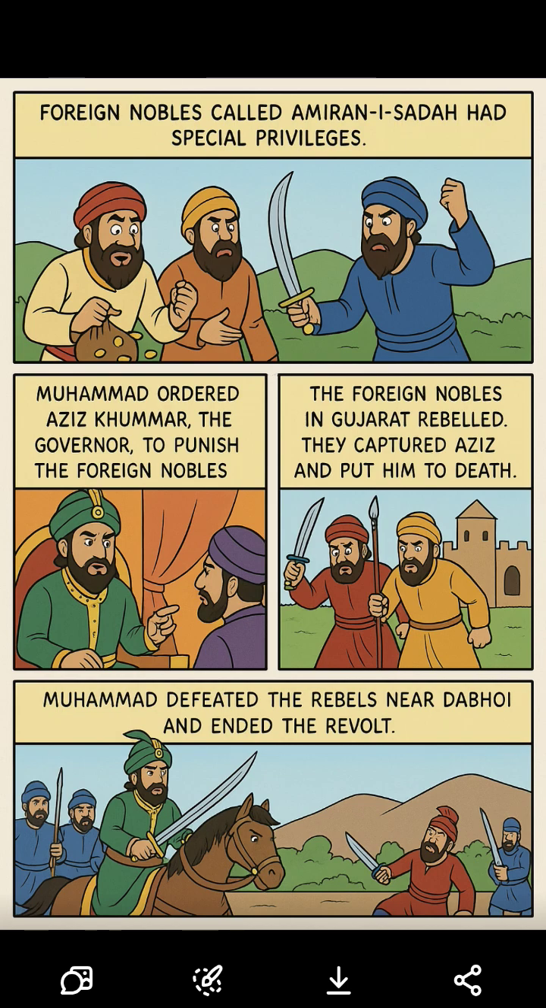Summary in one sentence: foreign nobles called Amiran-e-Sada, who had special privileges, became corrupt and rebellious. When Mohammed bin Tughlaq tried to punish them through his governor Aziz Kumar, it led to more rebellion and bloodshed, but in the end, Mohammed crushed the revolt by force near Dabhoi.